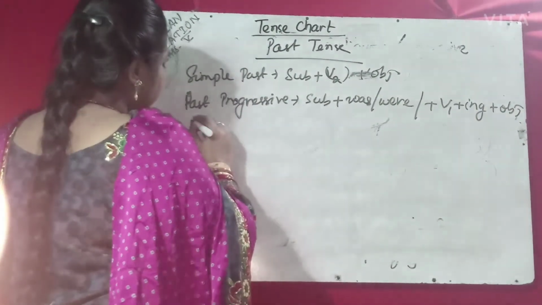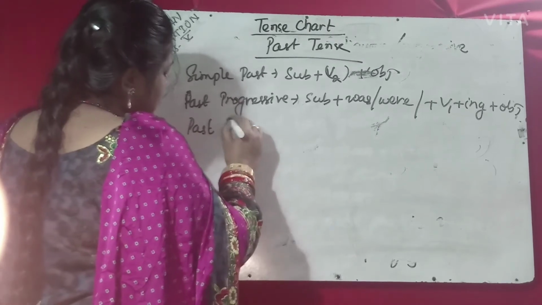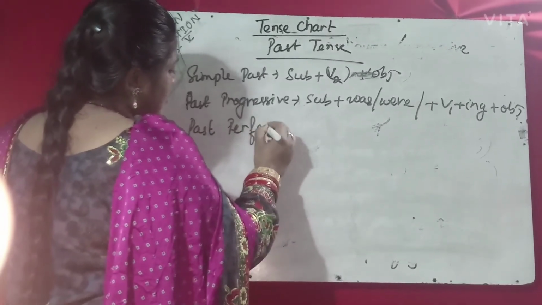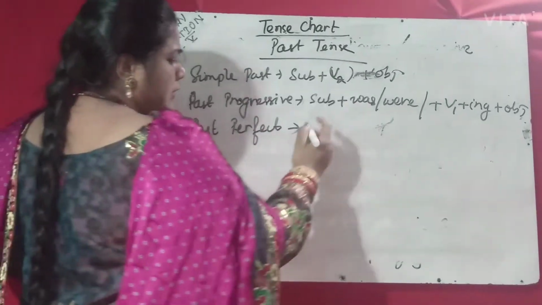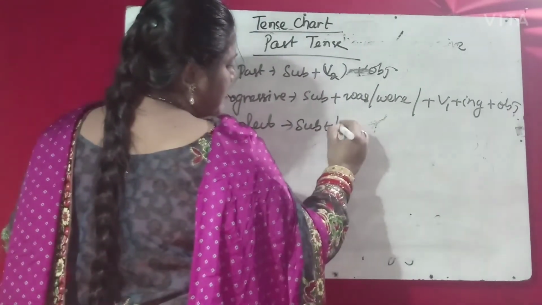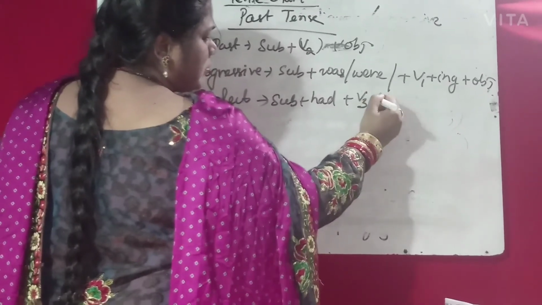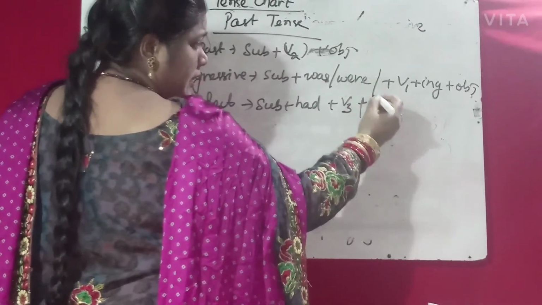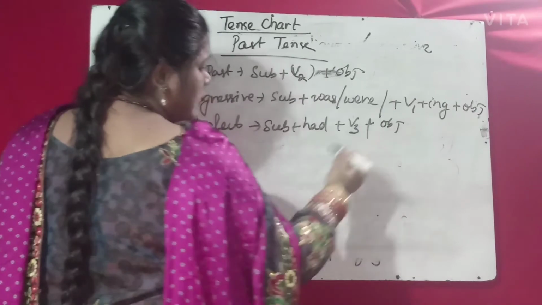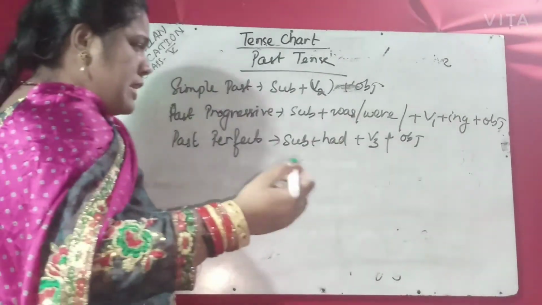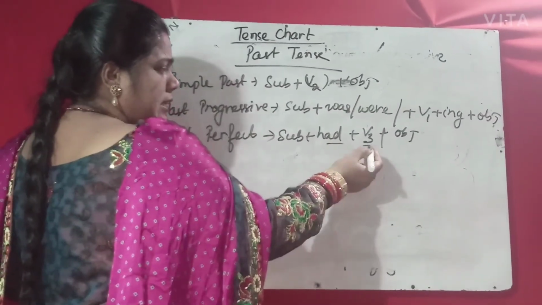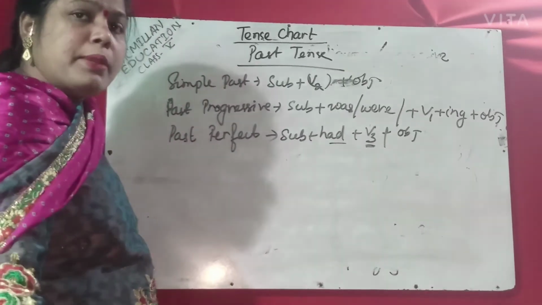Then past, just let me remind you of the formulas. Past perfect: subject plus had plus the P3 form, that is the past participle form, then object. So had is the past tense and the past participle form of the main verb.